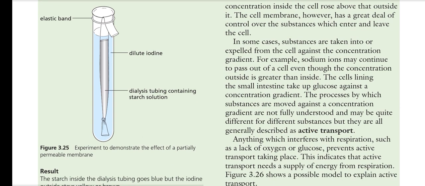The processes by which substances are moved against a concentration gradient are not fully understood and may be quite different for different substances, but they are all generally described as active transport. It is very vital.